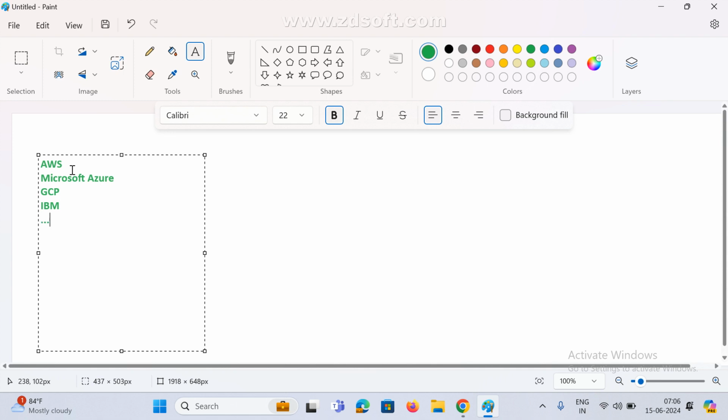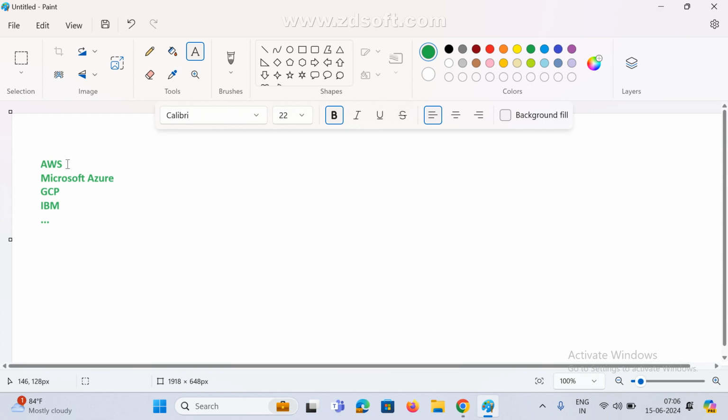There are many clouds, right? These are the topmost. Mostly industry people are using only these clouds. Maybe one company is using GCP, another company is using Microsoft Azure or AWS. The functionality is the same, so we can select anyone.